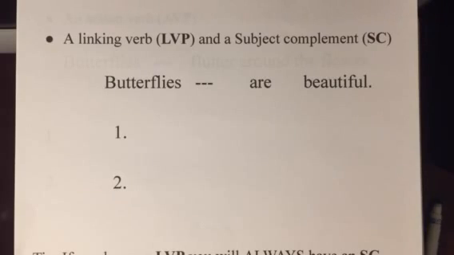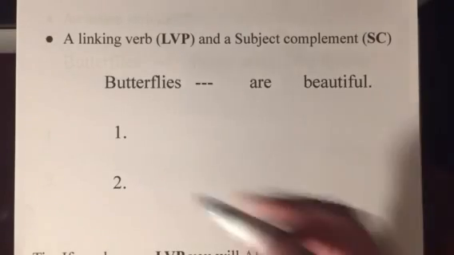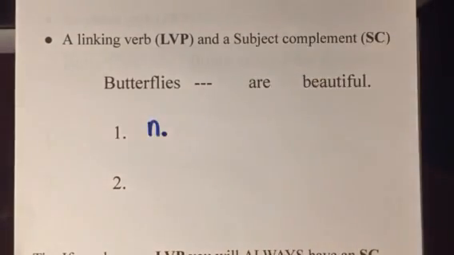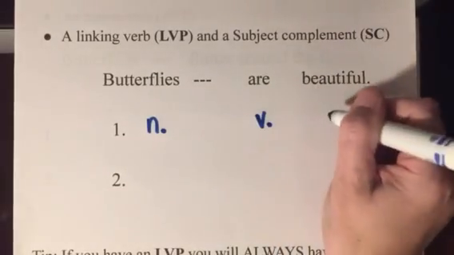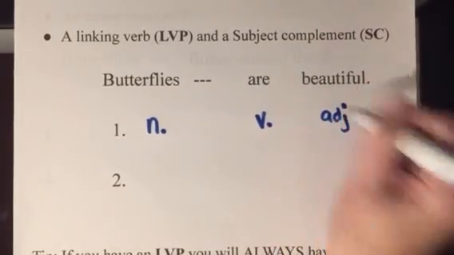So let's do one for an example. And a tip: a linking verb, or LVP, is always going to be followed by an SC. LVP, SC always go together. So let's do the two levels. So butterflies, noun. Are is a verb, and beautiful is an adjective.